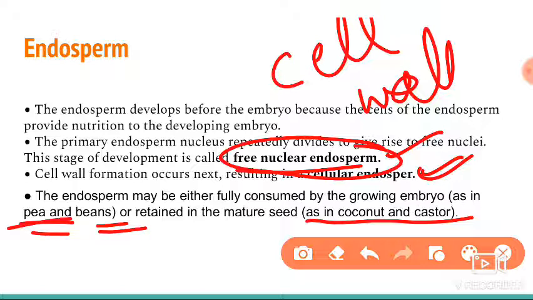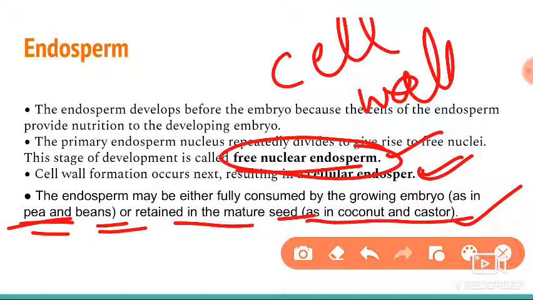The endosperm is consumed completely, and in some cases it is retained in mature seeds, for example coconut and castor. When the endosperm is consumed completely, such seeds we call non-endospermic seeds.